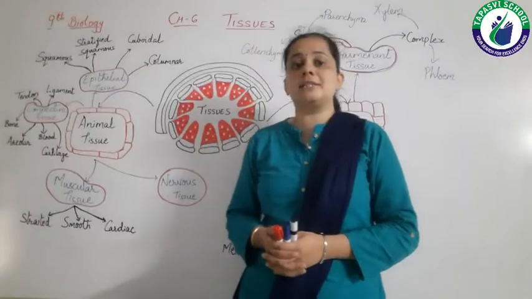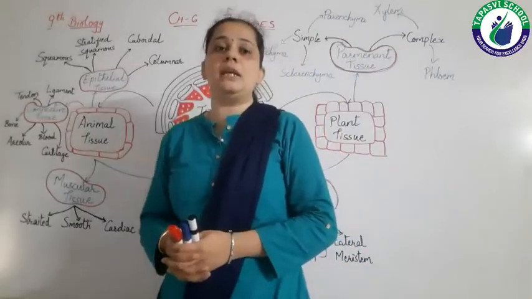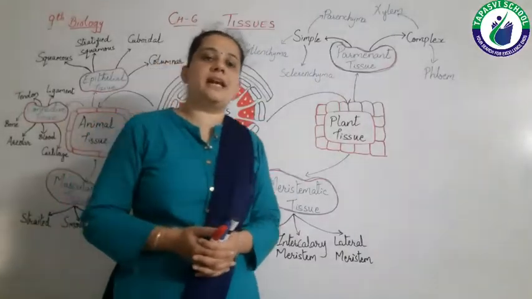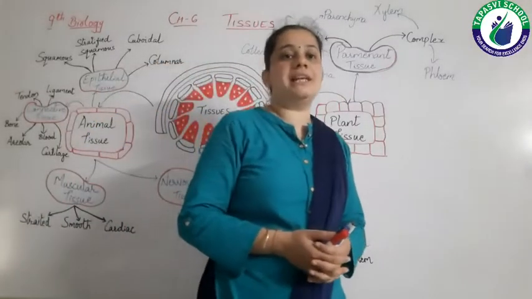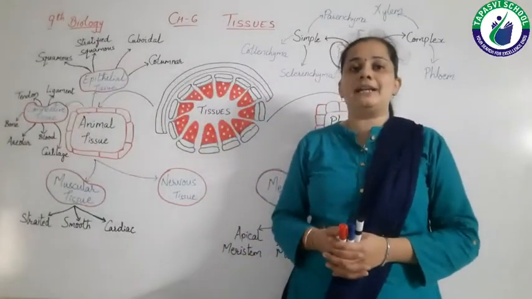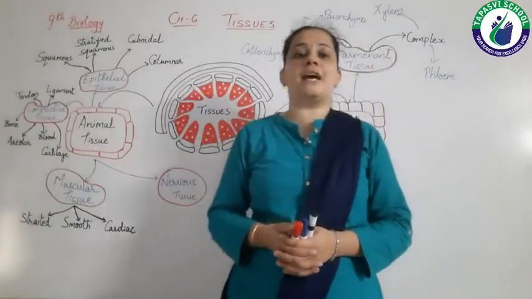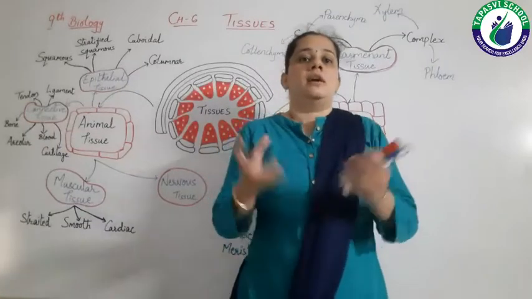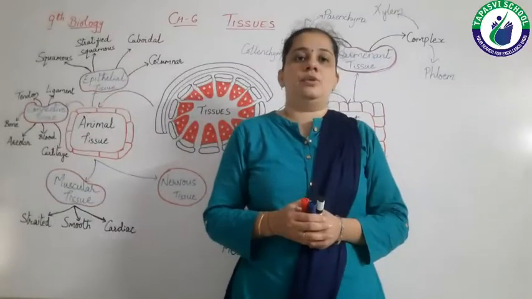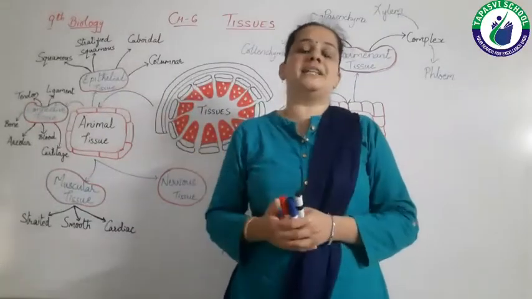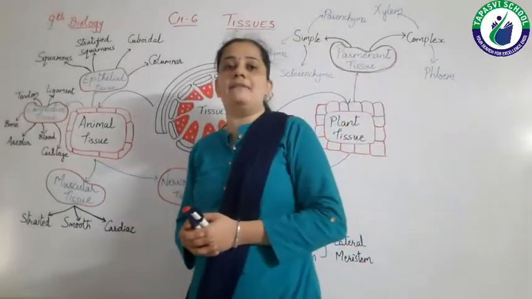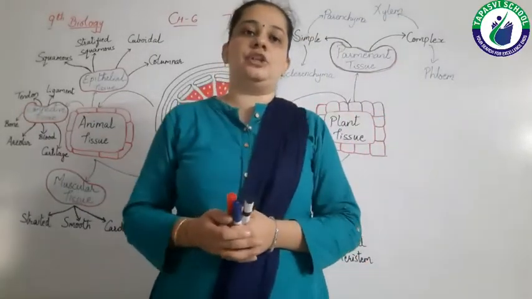So this is the difference between the tissues in plants and animals: animals have mostly living tissues while plants have mostly dead tissues, because the plants have to adjust in the environment. Plants cannot move to find shelter, right? So that is why plants have dead tissues.